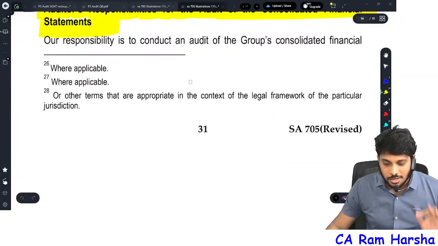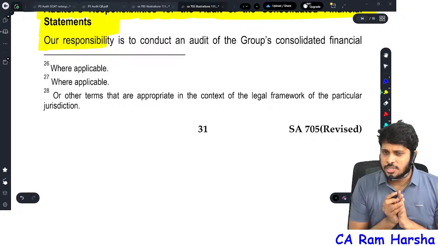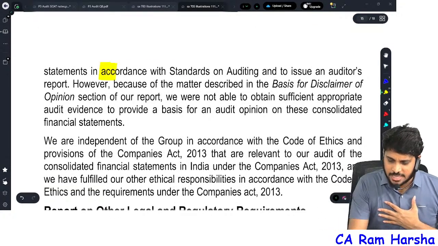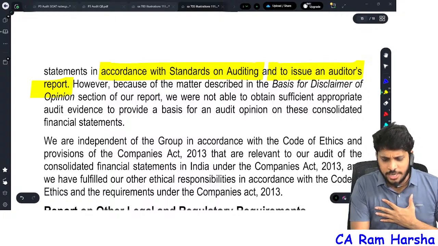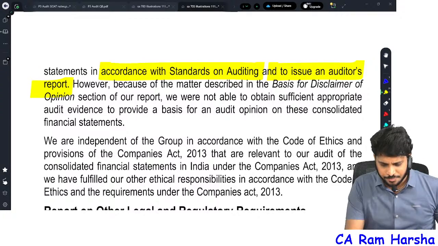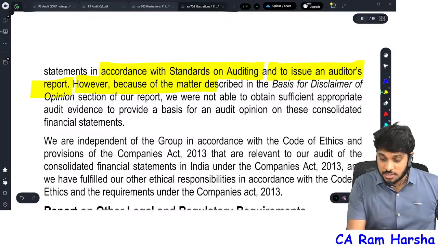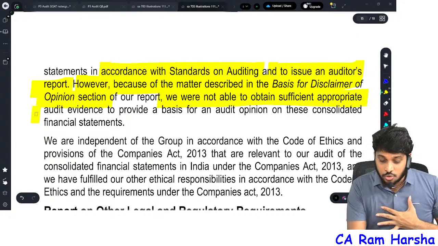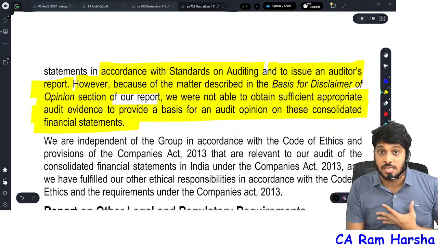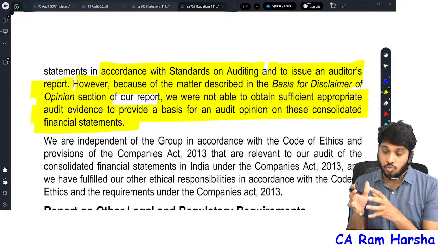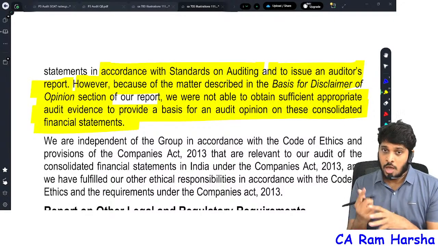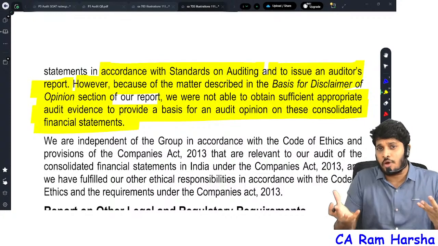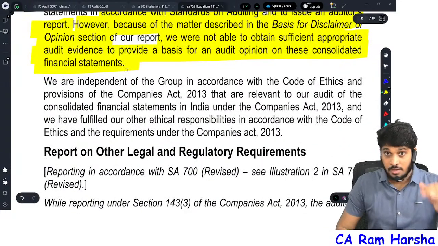What is there here? Our responsibility. What is our responsibility? To conduct the audit of group financial statements as per standards on auditing and issue the auditor's report. Objective as per 200. However, because of the matter covered in the basis for disclaimer of opinion section, we were not able to obtain sufficient appropriate evidence to form an opinion. By the way, remember, we are not giving an opinion.